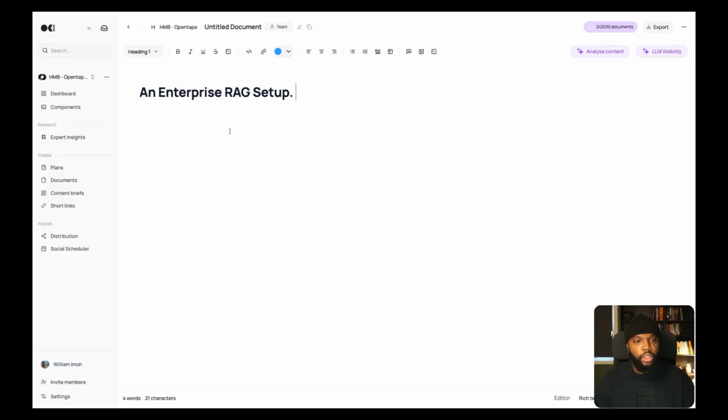And as usual, you get all the full features of a rich text editor. It's collaborative in real time. You can see version history. You can analyze your content for errors, both grammatical errors and technical errors. You can also see how likely your content is to rank for LLMs.